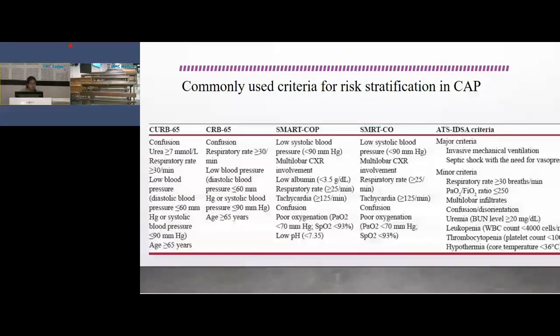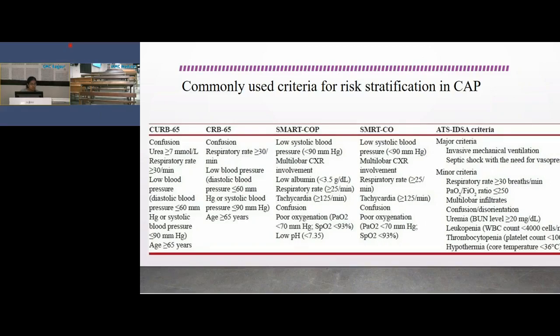Then we discuss the commonly used criteria for risk stratification in community acquired pneumonia, which are CURB-65, CRB-65, SMART-COP, SMRT-CO, ATS/IDSA criteria.